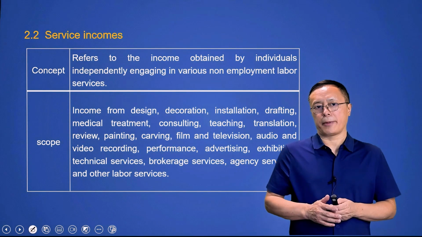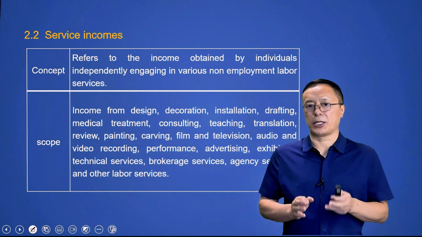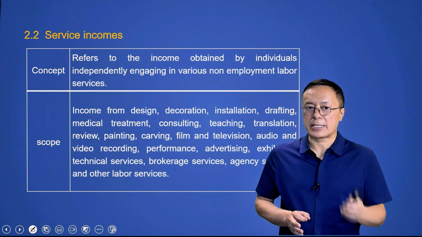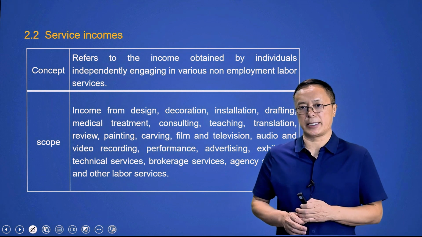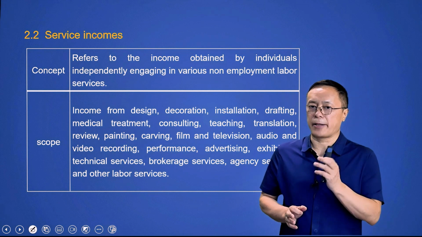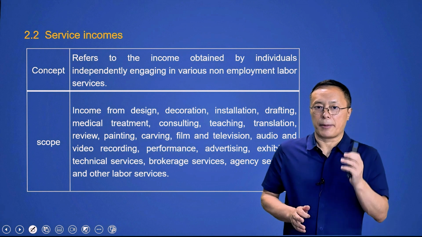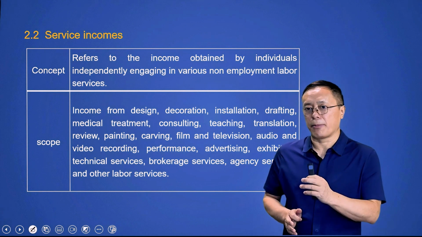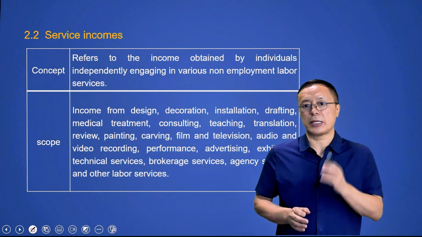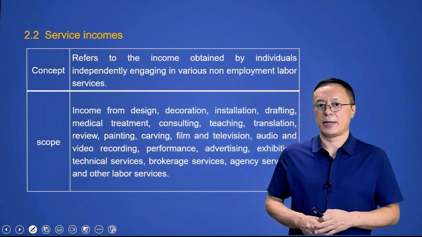The second type, service incomes. Service income refers to income obtained by individuals independently engaging in various non-employment labor services. The fundamental difference between service incomes and wages and salaries is that the remuneration obtained from non-independent labor is wages and salaries, while the remuneration obtained from independent labor is service income.